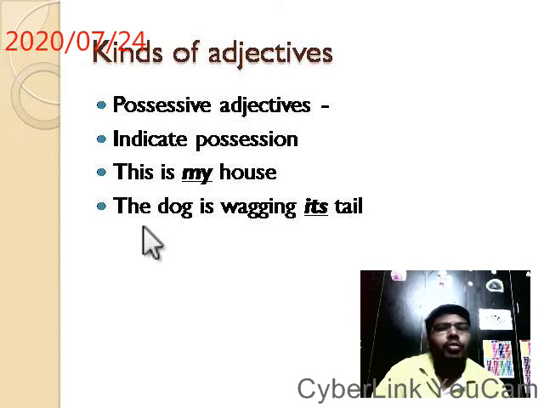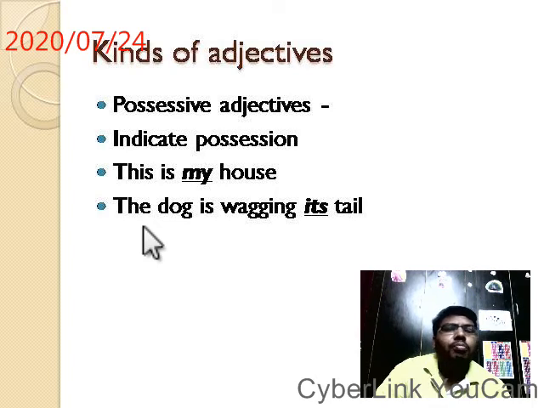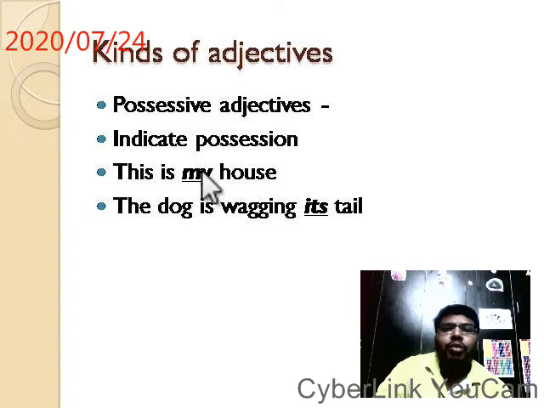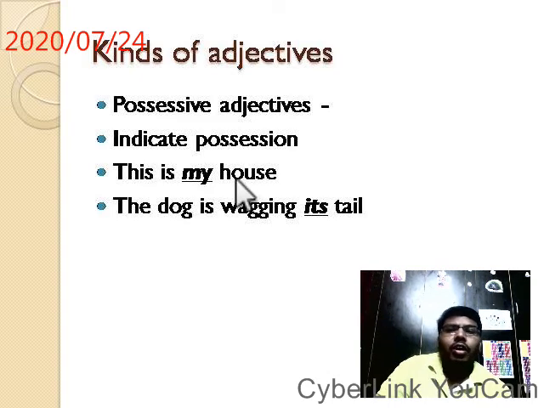Next, possessive adjective. Possessive adjectives indicate possession. This is my house. The dog is wagging its tail. Whose house is this? My house. The word changes the quality of the house.